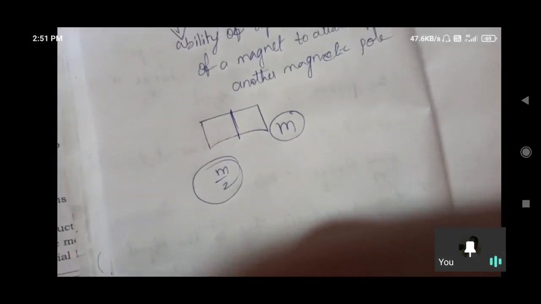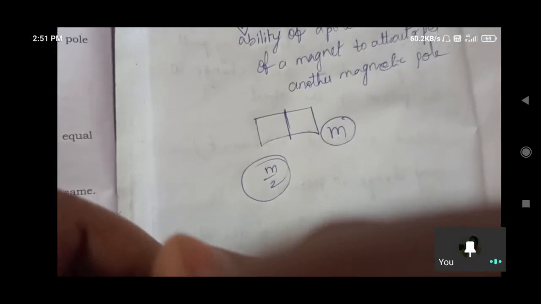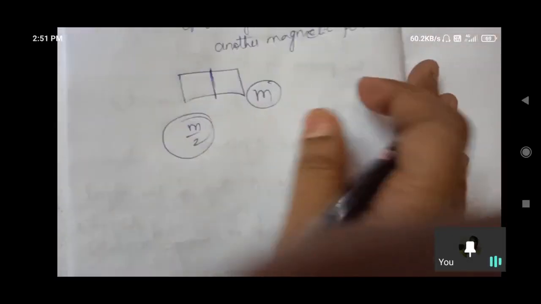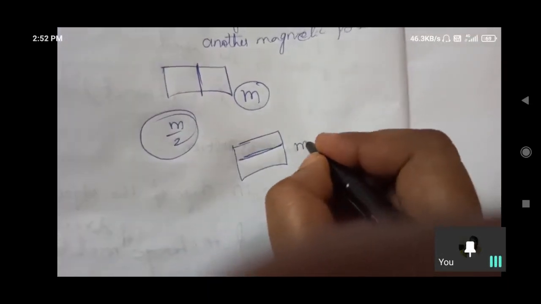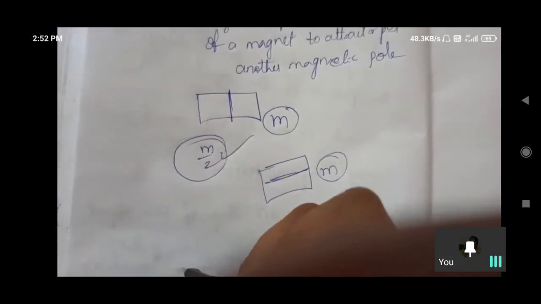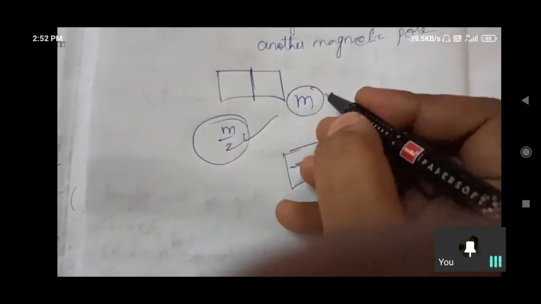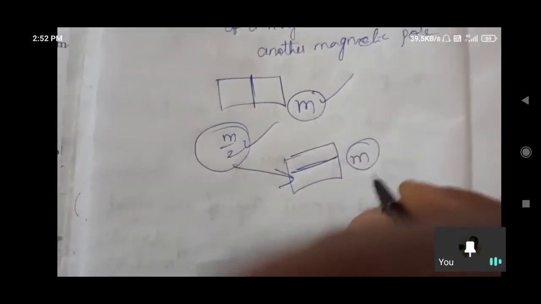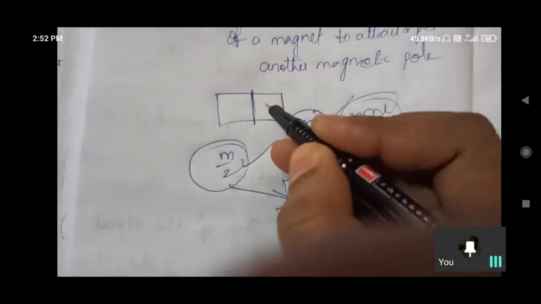If we cut perpendicular to its length, the pole strength of each piece remains the same, M. If we cut along the axis, M/2 happens. If we cut perpendicularly, it is the same.